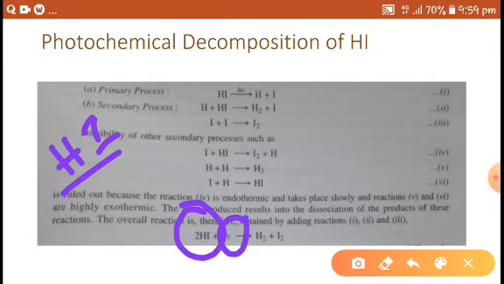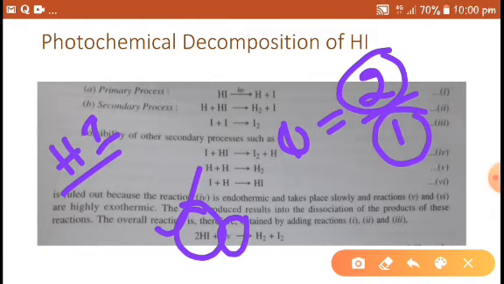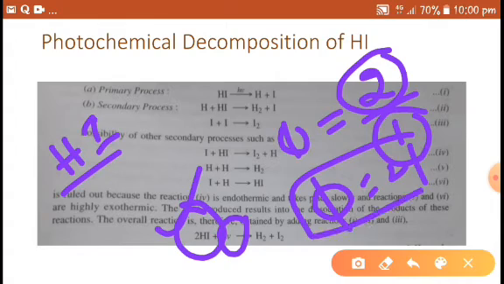Here I am talking about quanta. So for every 1 quantum of light absorbed, 2 molecules of hydrogen iodide are decomposed. Hence the quantum yield of the reaction is 2. One quantum is absorbed and 2 molecules are reacted. So phi is equal to 2, right?